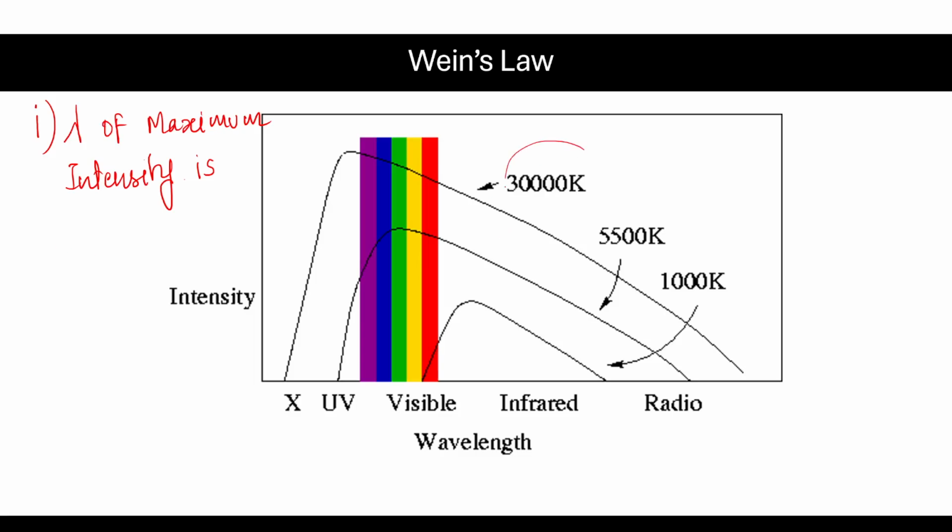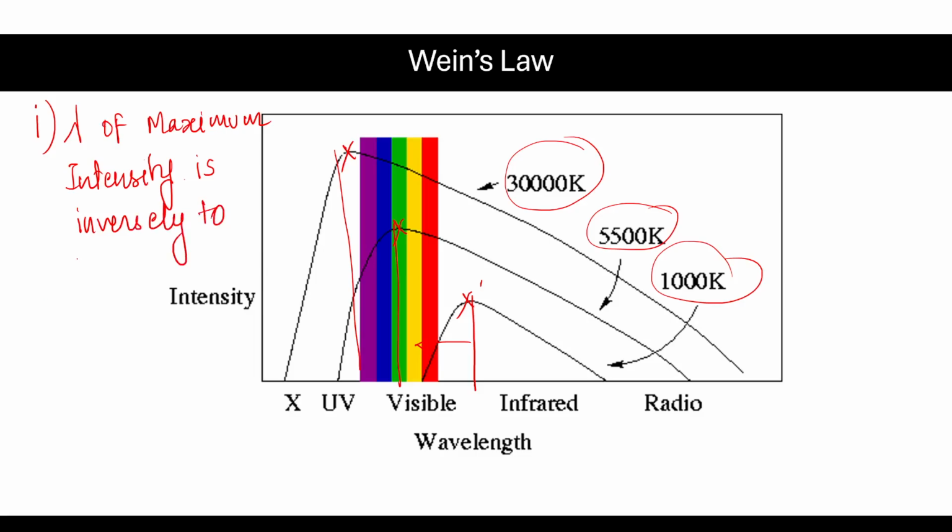So see, 30,000 Kelvin, 5,500 Kelvin, 1,000 Kelvin, and what's happening to the wavelength of the peak intensity? It's shifting towards the left. So this wavelength, and this wavelength, and this wavelength are going more and more towards the visible region. It is inversely proportional to the absolute temperature. I'm going to write it in mathematical form now.